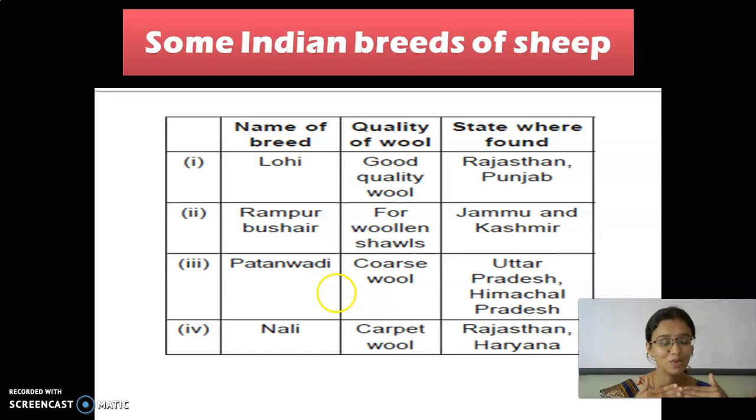Coming to the next, what had we seen? Types of fibers which the sheep have, types of hair in sheep, and then selective breeding. What is that we had seen? Selective breeding. It is nothing but selecting the parents to give birth to a special type of offspring which has only the fine hair. And then some Indian breeds of sheep.